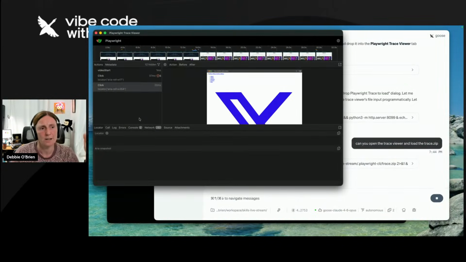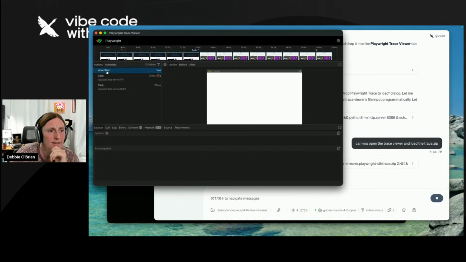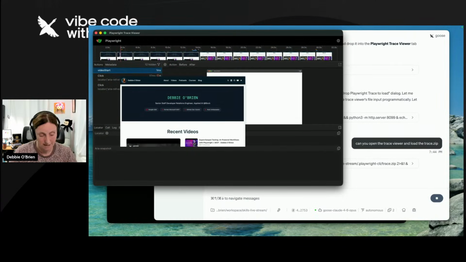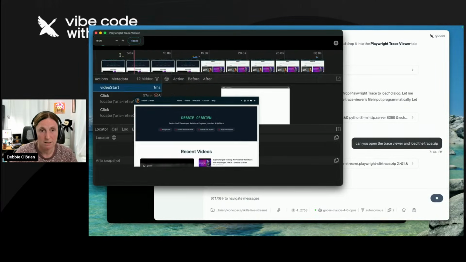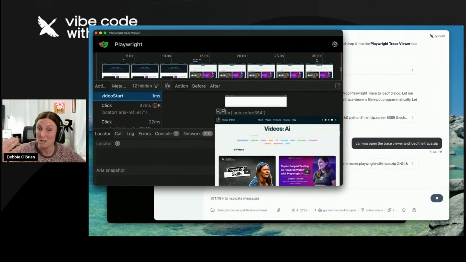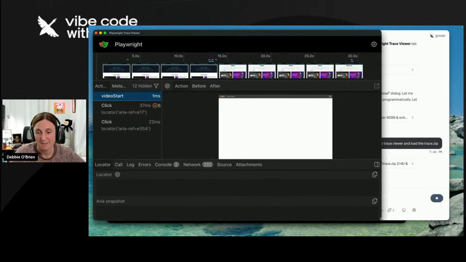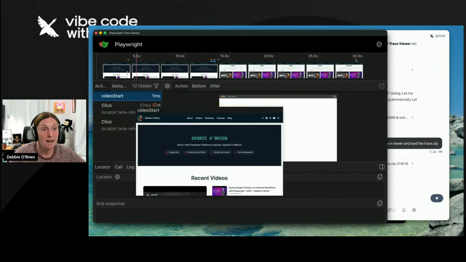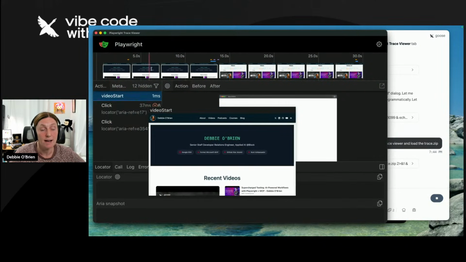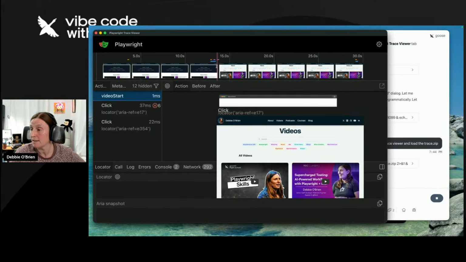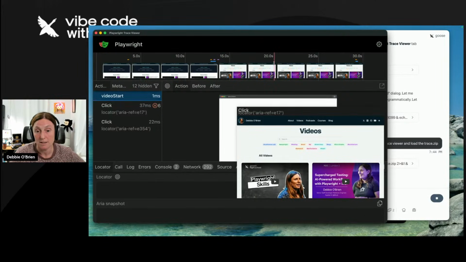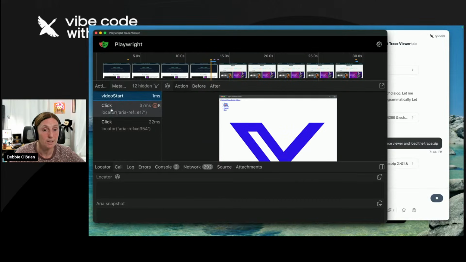There we go. That's better. Okay. So this is basically the trace, right? Let me zoom in, make it bigger. So Goose did it. If I'm a bit more specific, Goose does things better. So remember, sometimes be a bit more specific about what you want it to do. There is a timeline, right? I can actually just go along here and verify that things are being done and that it's getting to, you know, what it's clicking, etc.